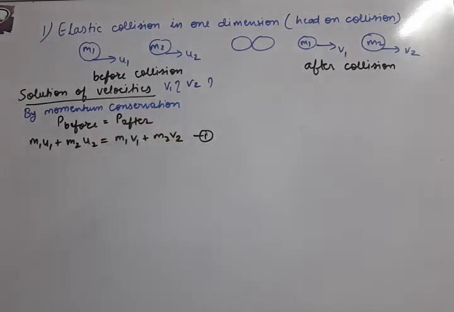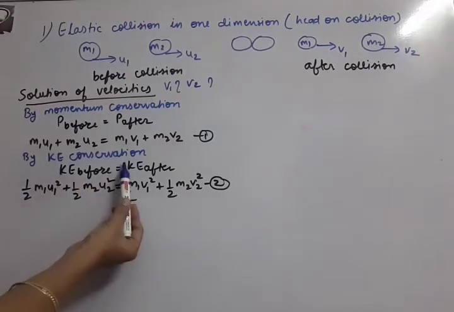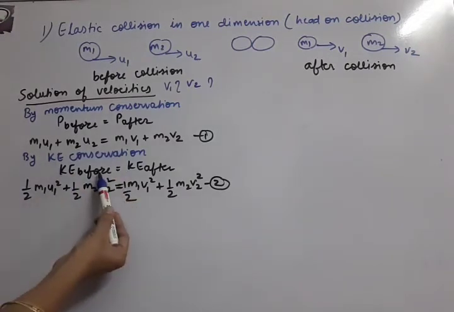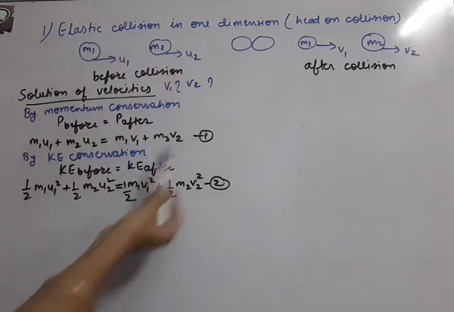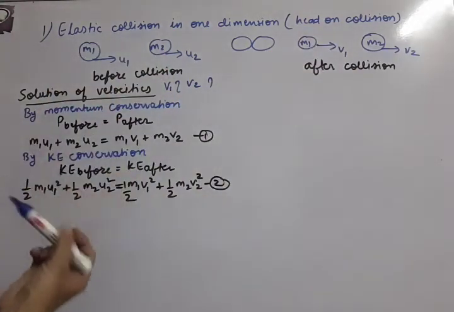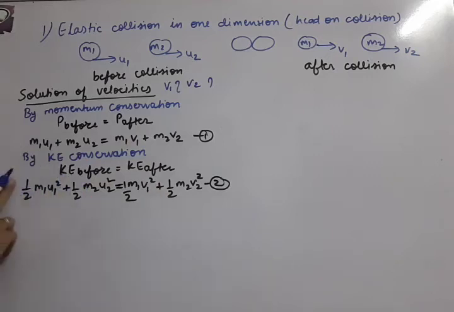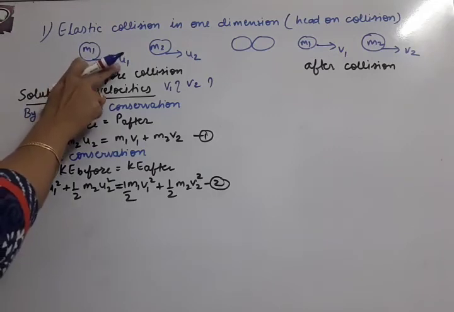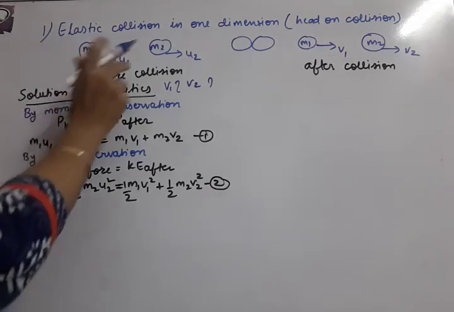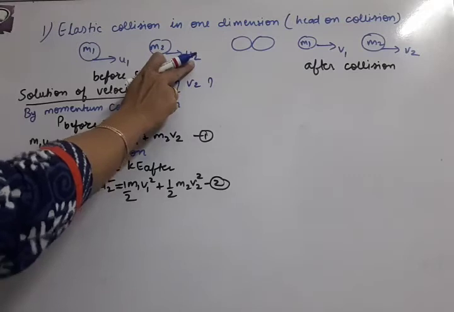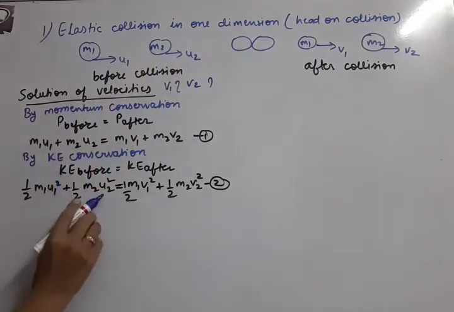So the second help is kinetic energy conservation. By kinetic energy conservation, kinetic energy before collision and kinetic energy after collision should be equal. Now the kinetic energy formula is half m v square. So half m1 u1 square, because the velocity of m1 is u1, and m2's velocity is u2, so half m2 u2 square.